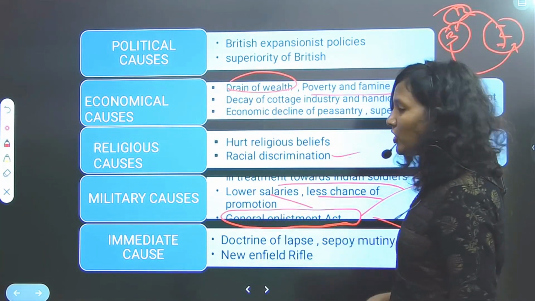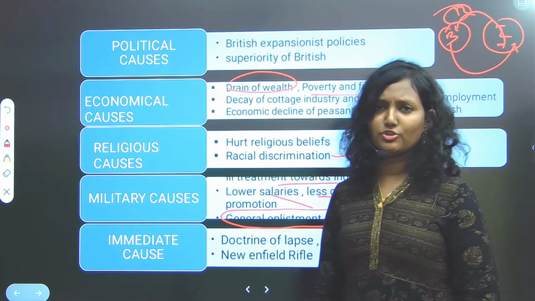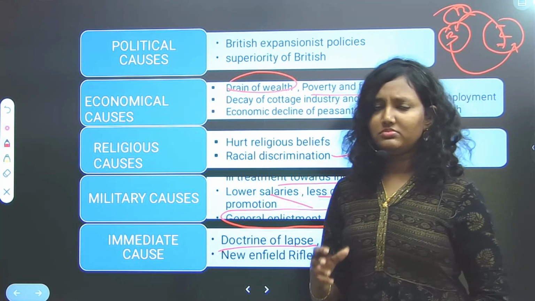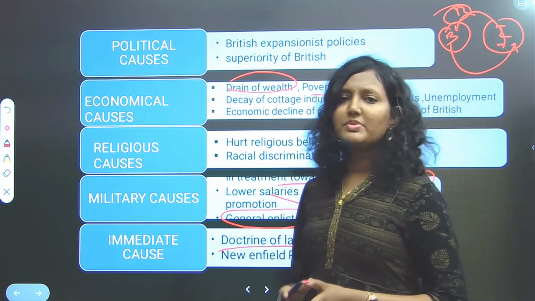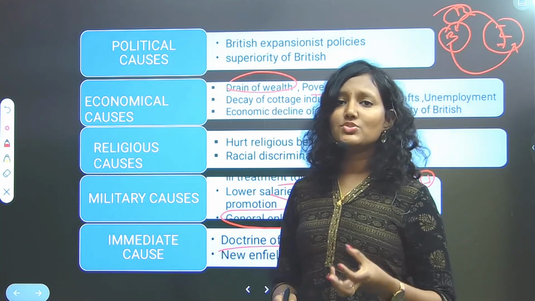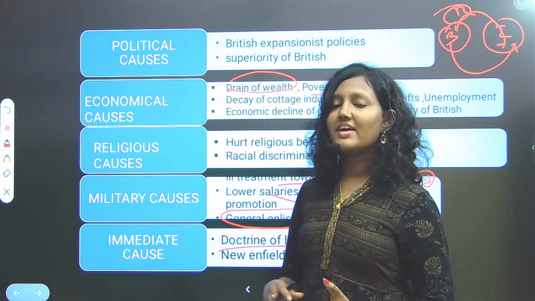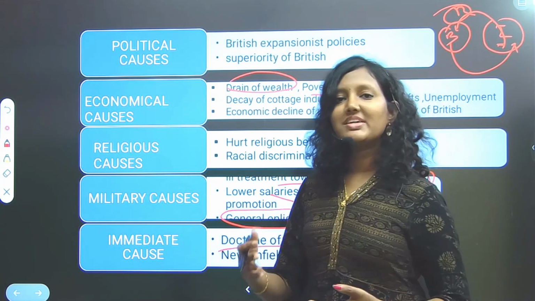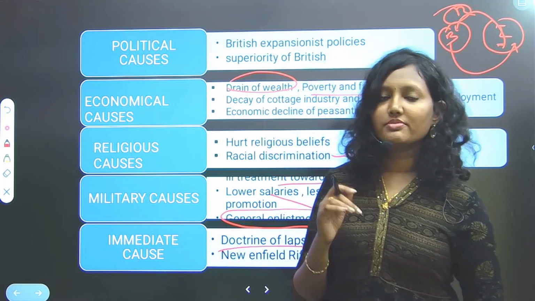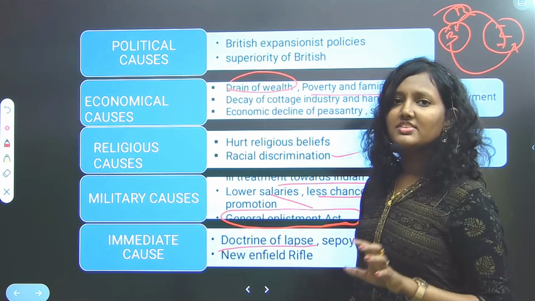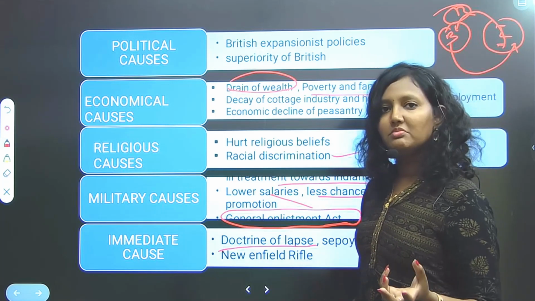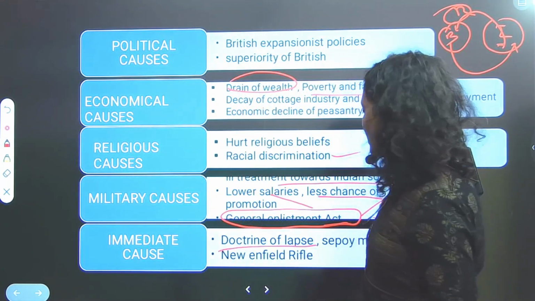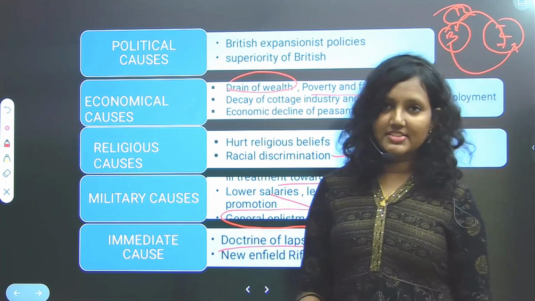Next, the doctrine of lapse. I hope everyone of you knows about this doctrine of lapse. If the king of a princely state does not have a natural heir, if he does not have a son, then he cannot adopt a son and make him the next successor. If he does not have a natural son, then that state will be taken away by the British. That princely state will go under the control of the British. Then this actually turned into the Sepoy Mutiny.